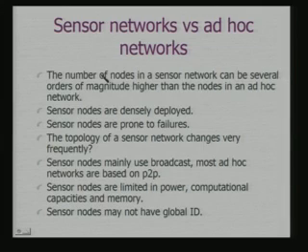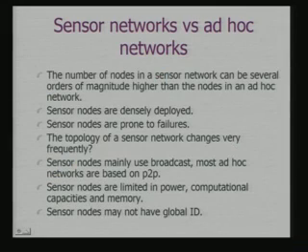First is the number of nodes in a sensor network can be several orders of magnitude higher than the nodes in an ad hoc network. Okay. And sensor nodes are typically densely deployed. An ad hoc network can be formed because of a set of mobile users moving into a neighborhood at a particular occasion. But in case of sensor networks, the sensor nodes are expected to be densely deployed all around. The sensor nodes are prone to failures. So, there should be mechanisms such that these failures can be notified or taken care of.